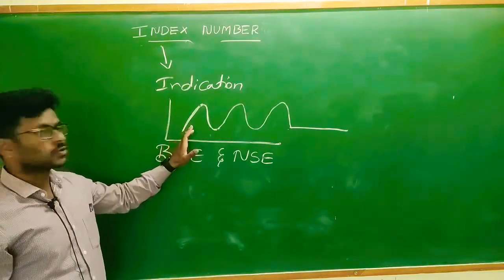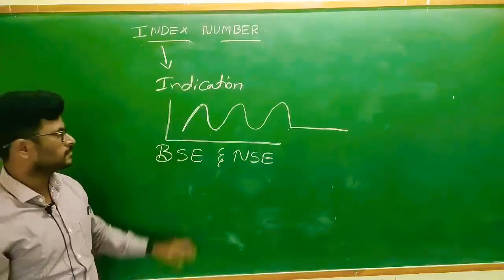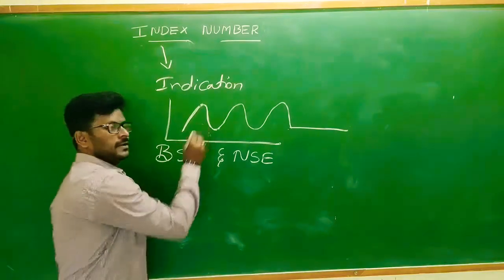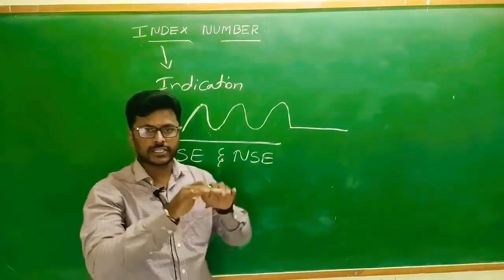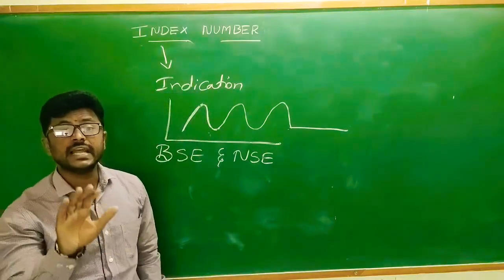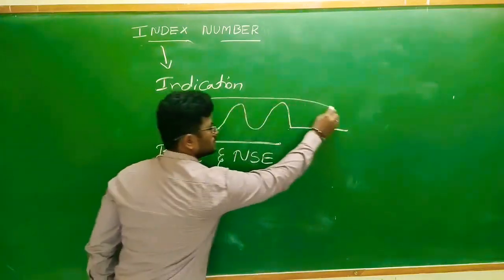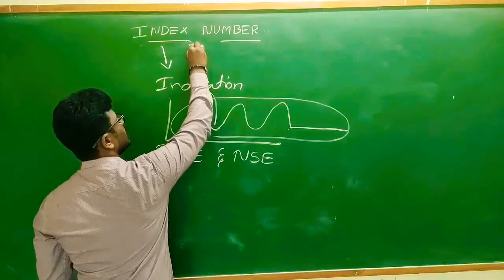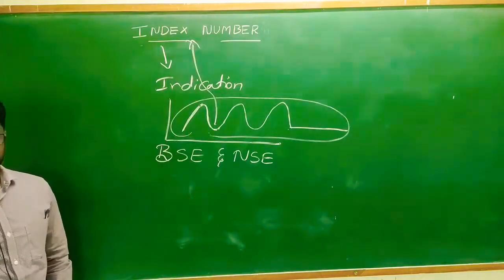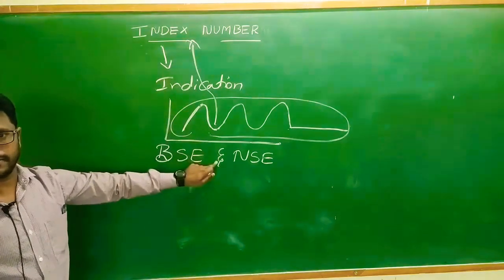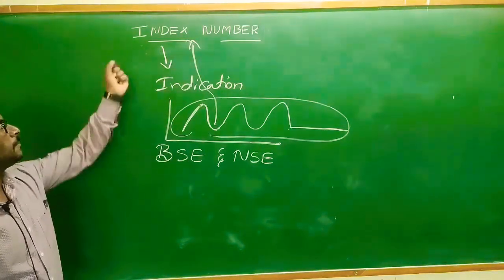So when prices go upward, it is an upward trend. When prices go downward, it is a downward trend. Sometimes prices will be constant, we can call it an oscillatory trend. That direction, that indication is called an index number. So I think you understand the meaning of index number. Once again I will explain the meaning.